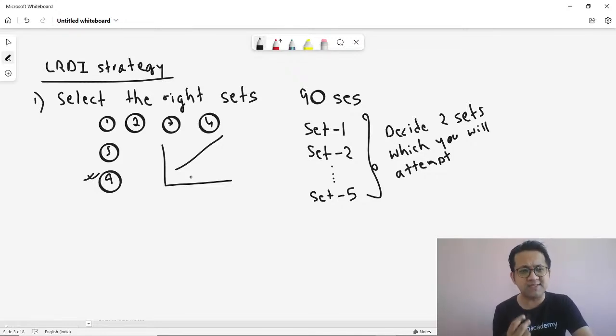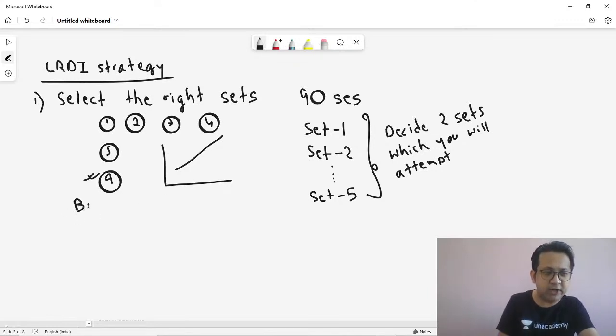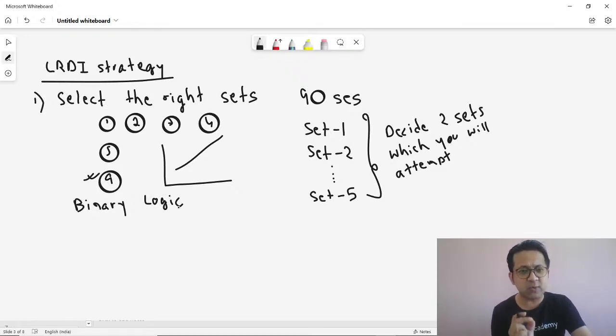These are very common, standard, traditional DI sets which you must have done in your classes or while solving questions from the book. Now, this is the set you would want to identify and attempt first. Very important that the first two sets are correct, right? On the contrary, you can also have something like, let's say, a binary logic question. What is a binary logic question? Your binary logic question will have truth tellers, alternators, liars. Such questions are easy to attempt. These are the type of questions you would want to select at the first.